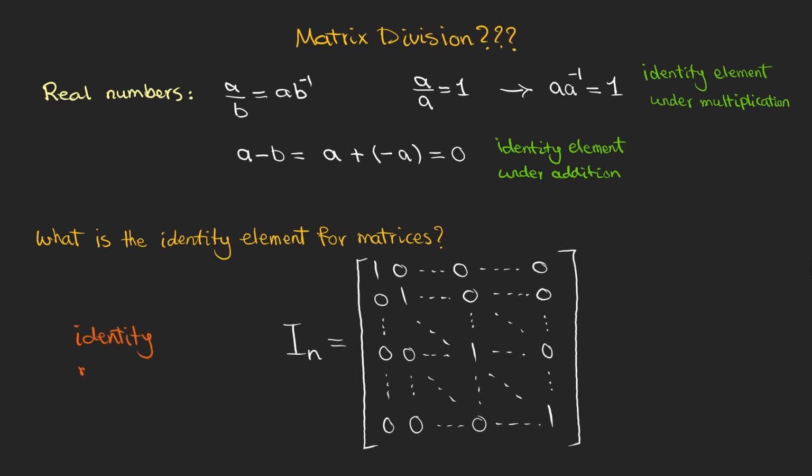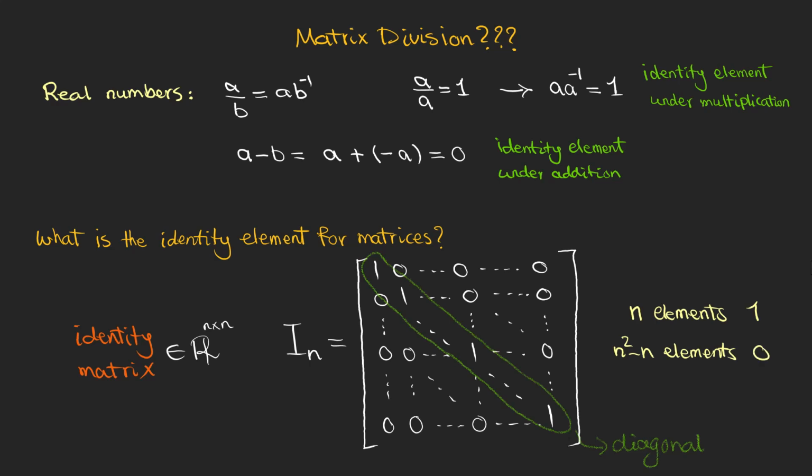We define an identity matrix to be an n by n square matrix. All the elements are 0 except the ones on the diagonal, which are all 1s. So there are n elements on the diagonal which are 1 and n squared minus n elements which are 0.